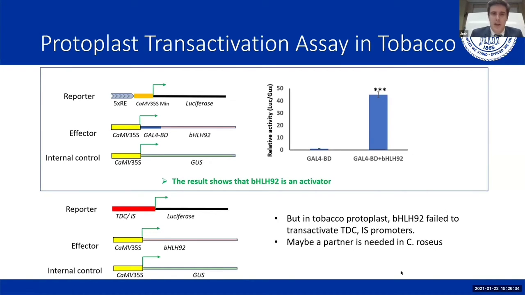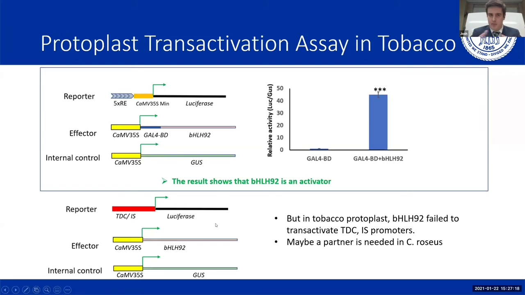For my protoplast transactivation assay, we first fused the GAL4 binding domain to bHLH92 to see what regulatory function bHLH92 does. When these are fused, the GAL4 binding domain will attach itself to its respective response element above the cauliflower mosaic virus 35S minimal promoter, which is just like a TATA box. With the GAL4 binding domain fused to bHLH92, the GAL4 binding domain will bind to the response element, and bHLH92 will either activate or repress the activity of the downstream luciferase open reading frame gene. From the results, we show that bHLH92 is an activator.